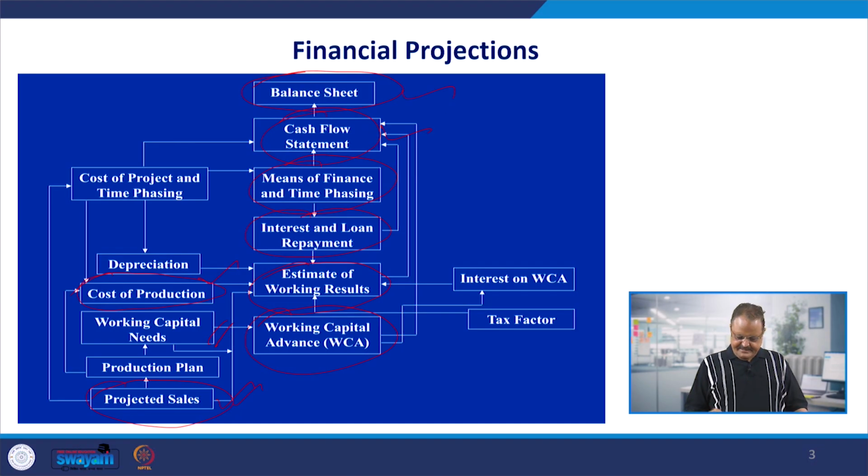And the tax factor also plays a role. Finally, we calculate the profit before tax and profit after tax. If the tax component is higher, certainly the profit is going to be lower, maybe from the fourth year onwards. And if it is a loss making situation, there is no tax to be paid because we are in a state of loss. But when we start earning the profits, the tax factor is going to play a very critical role. And if the tax is higher, the net profit after tax is going to be lower with us.